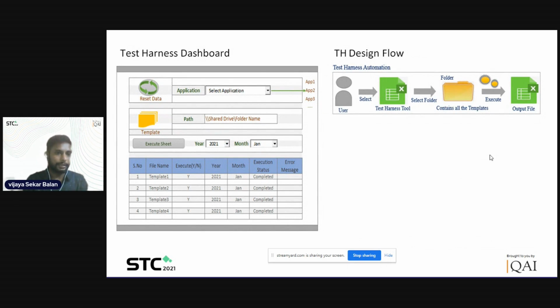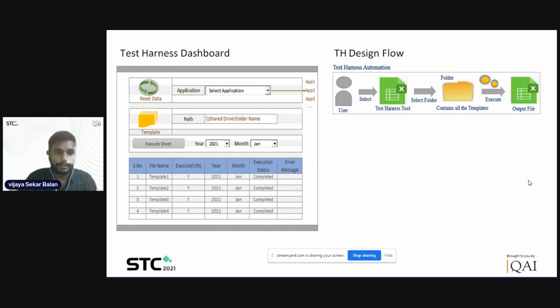This test harness dashboard is another tool we have prepared. The concept and the methodology work in the same way, but the difference between those templates and the test harness is that in the test harness we will be preparing the test templates. It will have the content of the accounts which have been derived using certain formulas. So wherever there is a change in the code, those accounts or those dimensions will get picked up into this test harness.